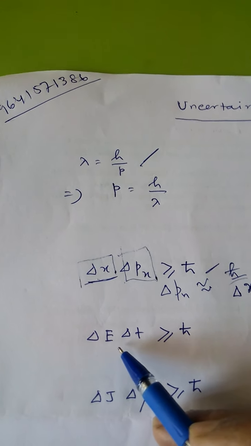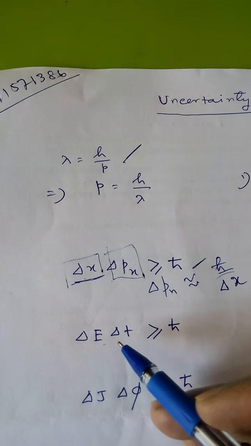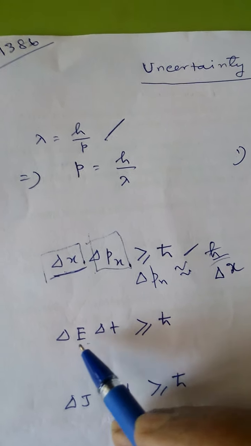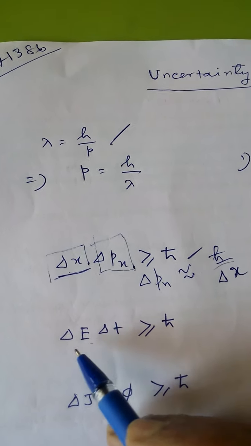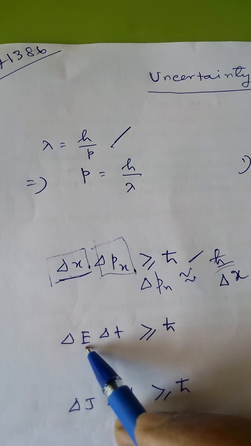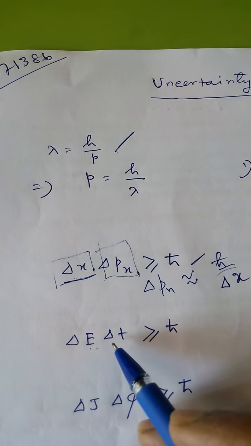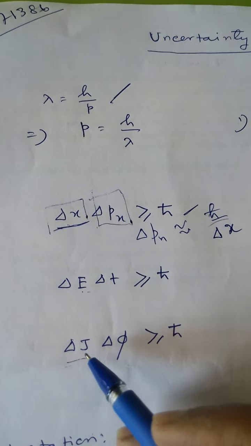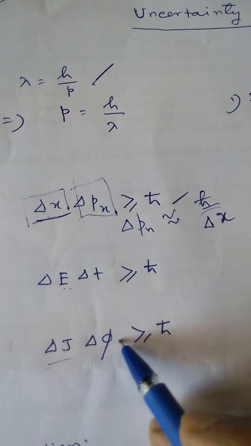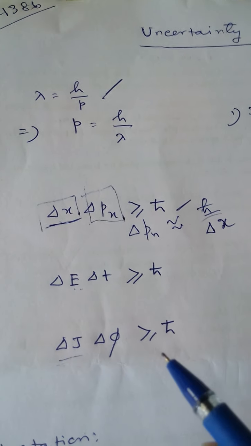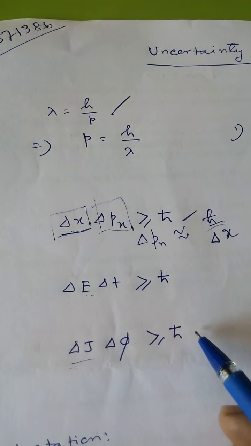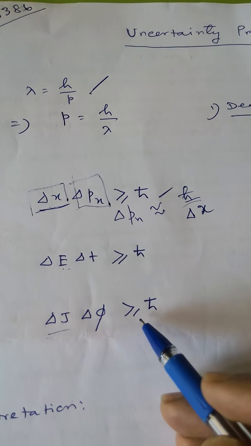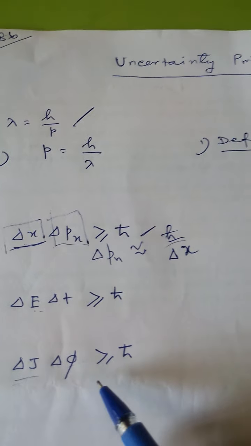Similarly, we may consider two more parameters, the dynamical parameters, which are referred to as canonically conjugate parameters. Delta E, uncertainty in energy, and delta t, uncertainty in time: delta E delta t greater than or equal to h cut. Delta J, uncertainty in angular momentum, and delta phi, uncertainty in angular position: delta J delta phi greater than or equal to h cut. So in brief, this is the meaning of the uncertainty principle.